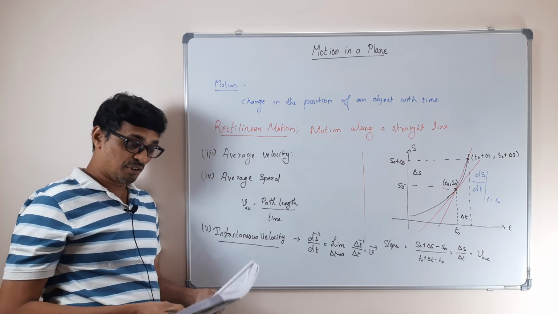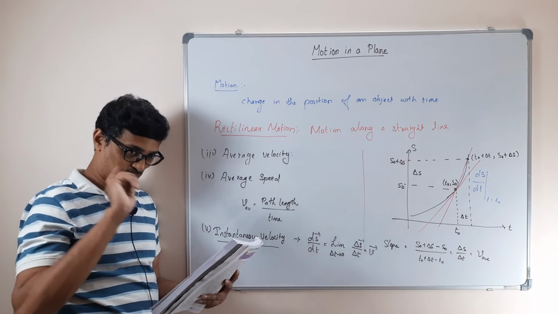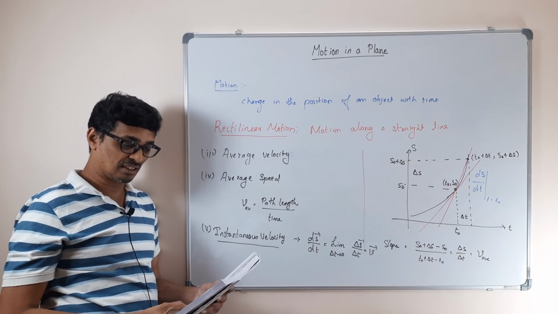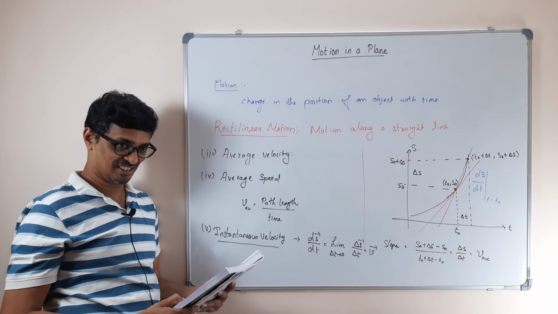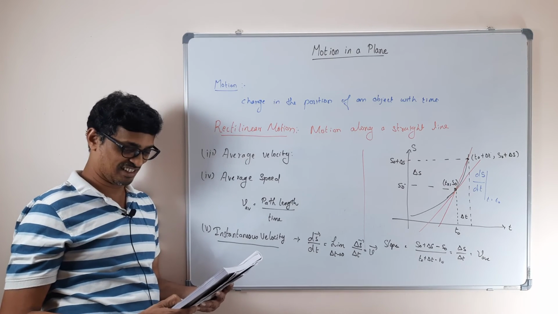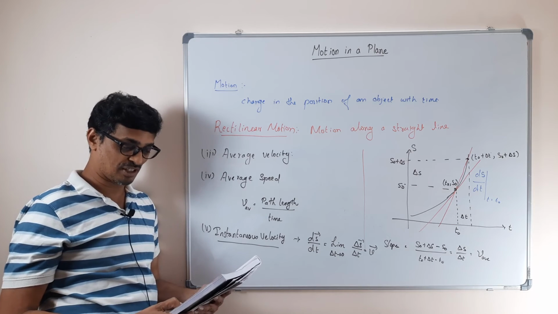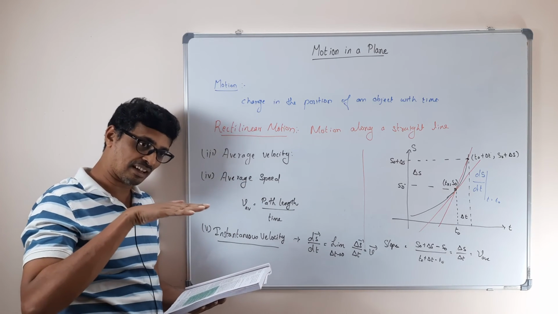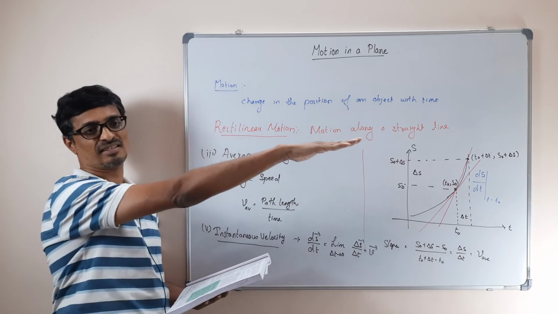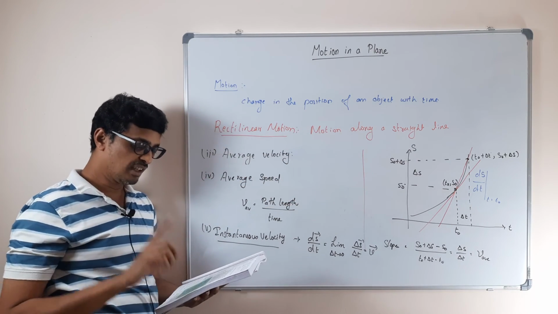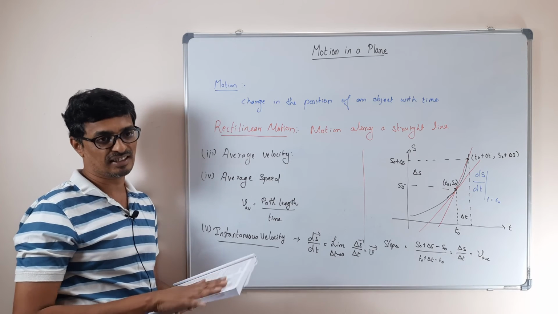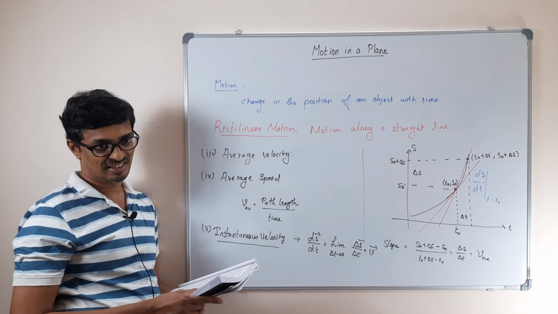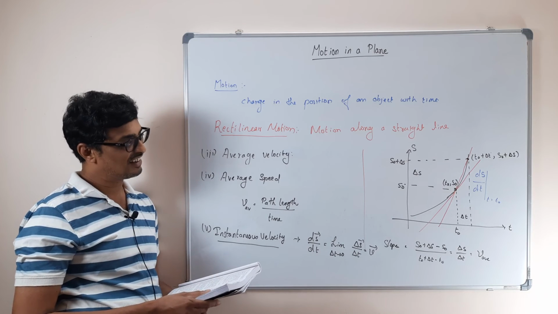For uniform rectilinear motion, when an object is moving with constant velocity, there is no acceleration. That is for an object with a constant velocity along a straight line. So remember, you are traveling in a car at a constant speed in a straight line. The average and the instantaneous velocities are equal. Correct? Is that right? Think of it.